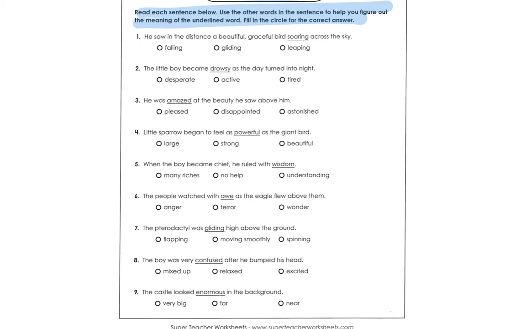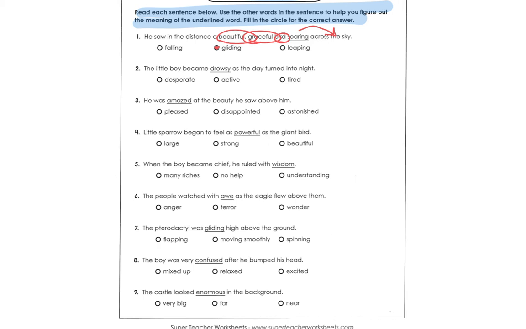He saw in the distance a beautiful, graceful bird soaring across the sky. So, kiddos, when I see some context clues and I think about this sentence, I see that we're talking about a bird. We have the word graceful. We have the word beautiful. And this word soaring has something to do about going across the sky. So it is a beautiful, graceful bird that is doing this word soaring, and that word soaring has to do with what that bird's doing across the sky. So I am going to choose the word gliding because that matches all of my context clues.